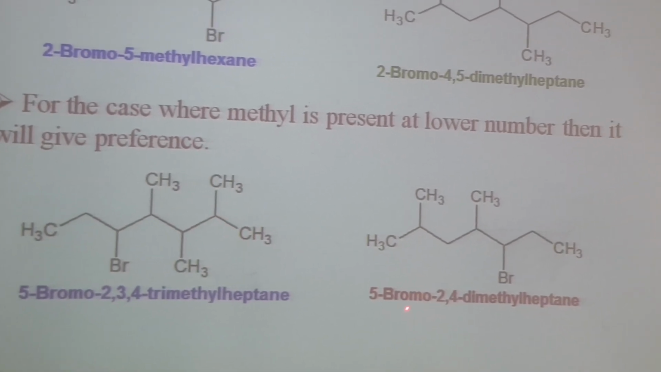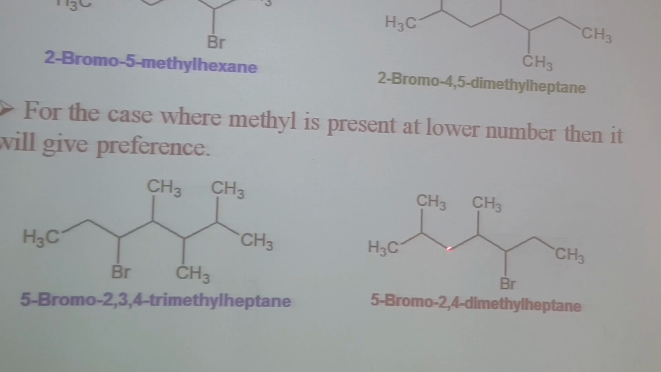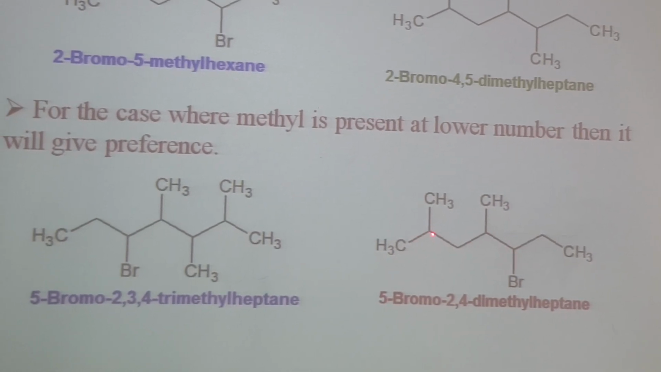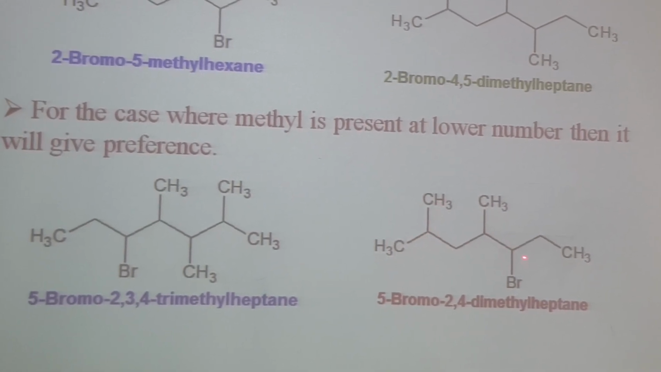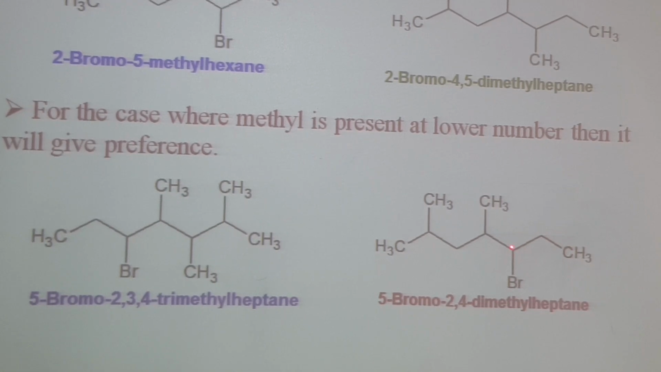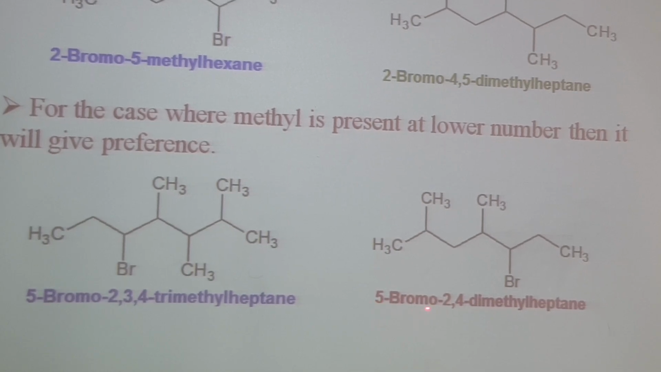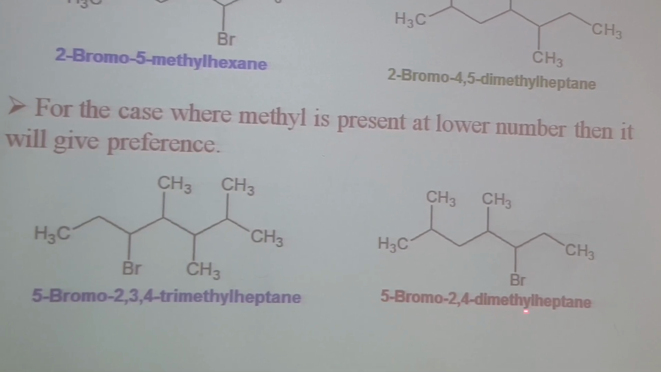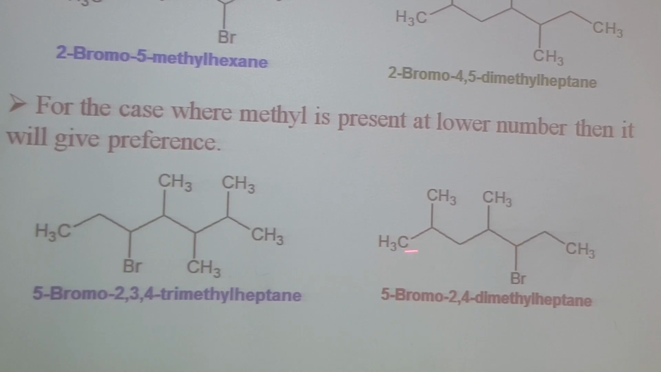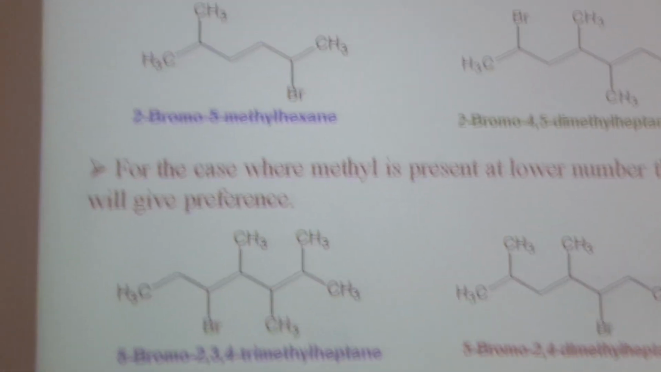So here we have again 1, 2, 3, 4, 5. At position 2 we have a methyl group. Here 1, 2, 3. At position 3 we have bromo. So the lower number will be preferred. So the name of this compound is 5-bromo-2,4-dimethylheptane. 7 carbons, hept is the root.